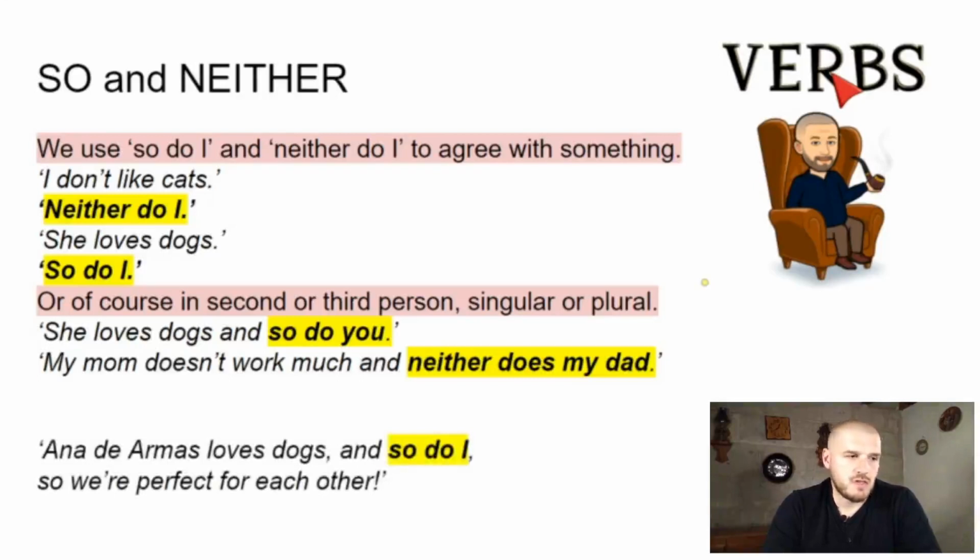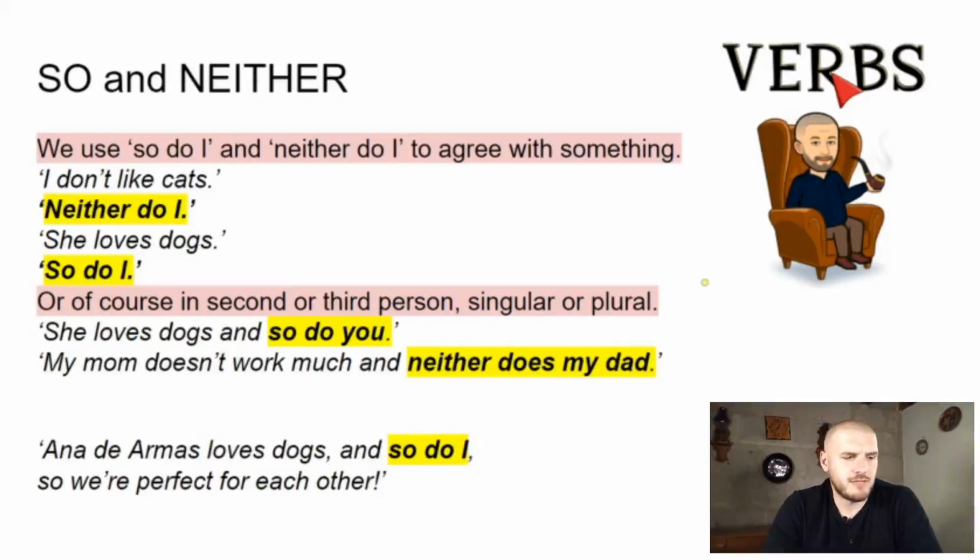So that's so and neither to agree, all right? Neither with negative things and so with positive things. As you can see in the first example, I do not like cats. In Spanish, you would say yo tampoco. In English, you could say neither do I. But there are other ways, and we're going to look at those in a minute, okay? Affirmative, she loves dogs, so do I, yo también.